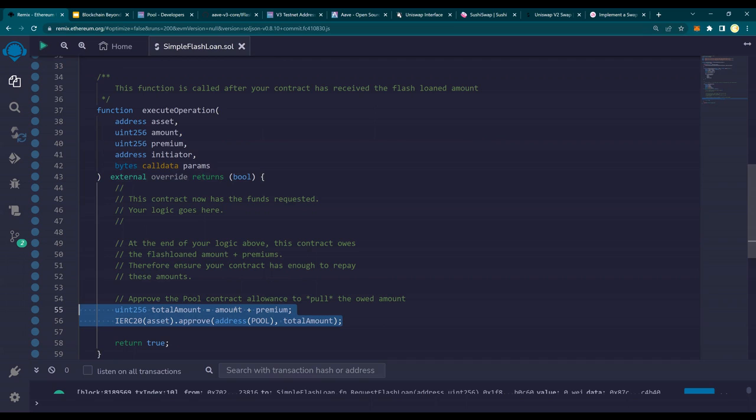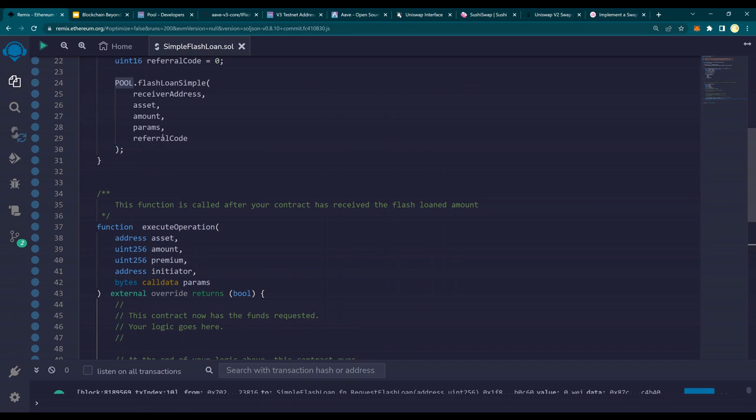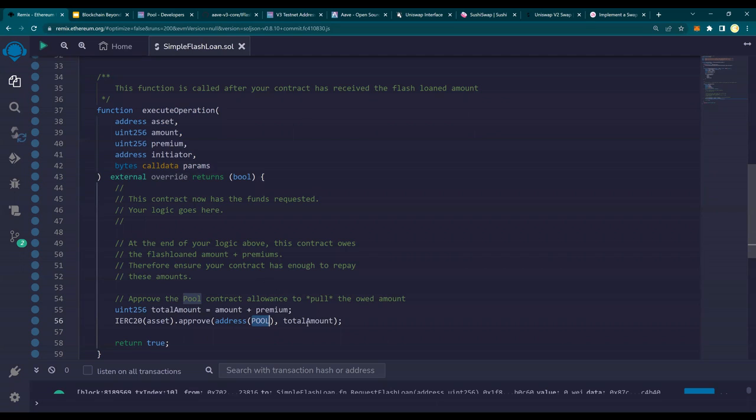And then here, in the execute operation, you have asset, amount, and premium. It says, give me the premium. So I'm going to say, all right, do not worry about it, I'm going to give you the premium. The total amount that I need to pay back after the execution is the amount that I requested plus the premium, because it gave me that loan. And then I'm going to approve the asset. Asset means approve the USDC to be transferred to this pool. Remember this pool where we requested the loan from, and the total amount.